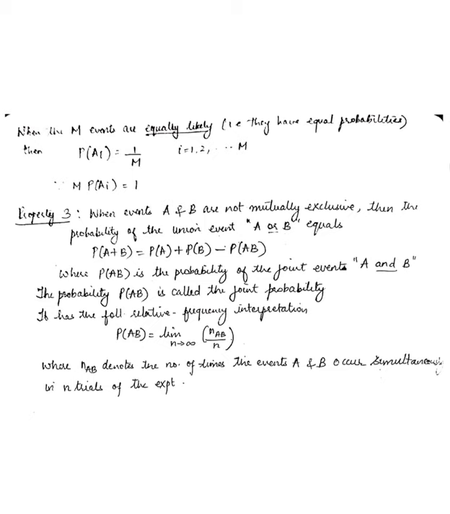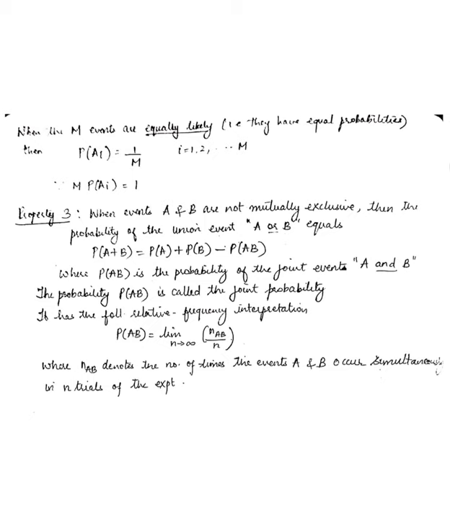Then the third property states that when events A and B are not mutually exclusive, then the probability of the union event, that is A or B, P of A plus B, is equal to P of A plus P of B minus P of AB. This we had explained yesterday. Whenever they are not mutually exclusive, whenever there is something in common between the two events, we had taken an example of an even number and a prime number yesterday on the rolling of a die experiment.